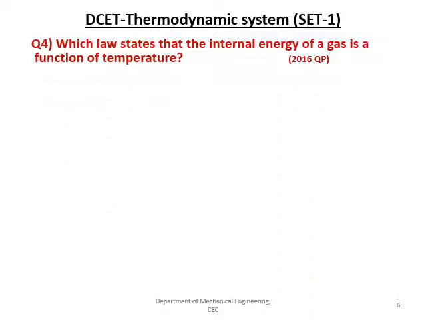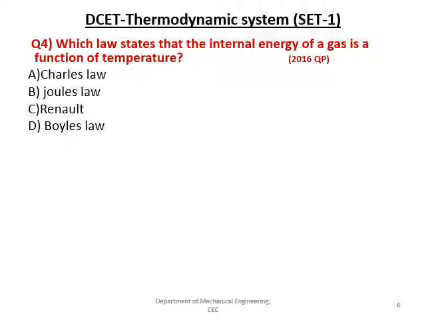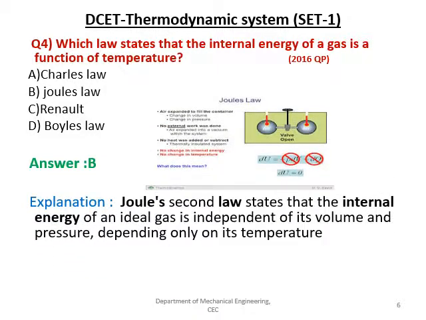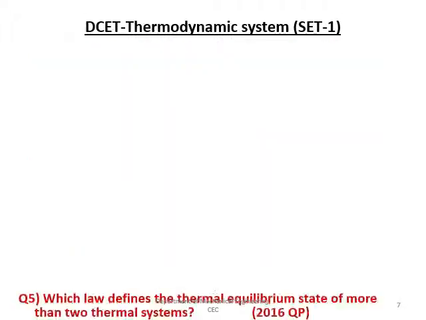To proceed with, which of the following laws states that the internal energy of a gas is a function of temperature? Given options are Charles law, Joule's law, Reynolds law and Boyle's law. The right answer is B, that is Joule's law. Joule's law states that the internal energy of an ideal gas is independent of its volume and pressure and dependent only on the temperature.